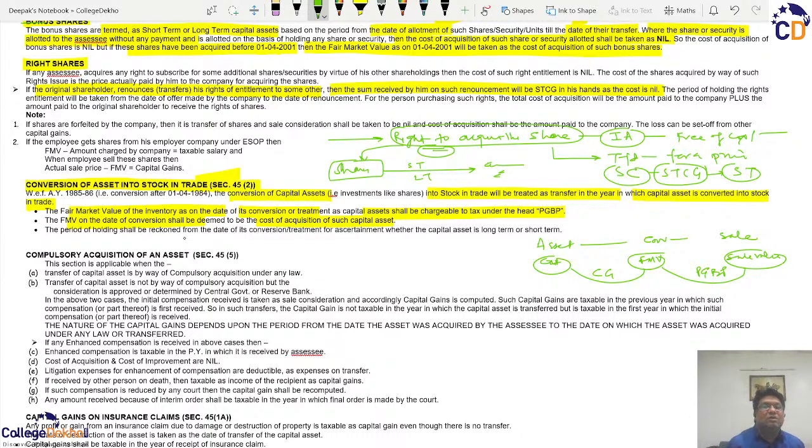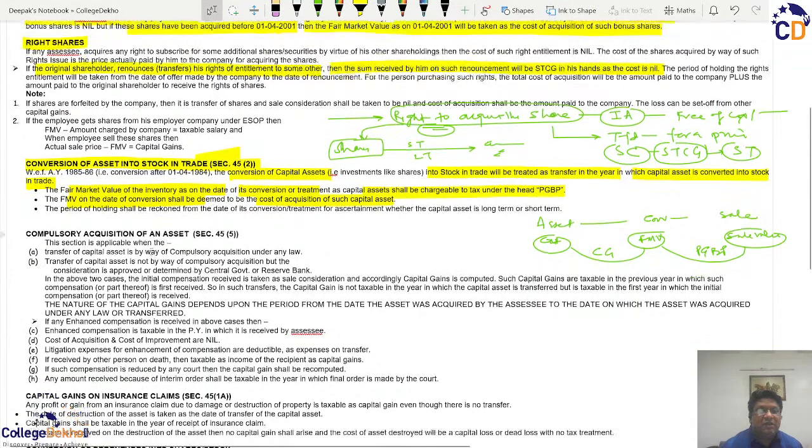That is how it operates, and that is why it constitutes another special case in the armory of capital gains.